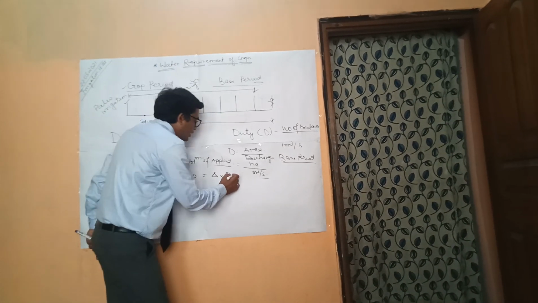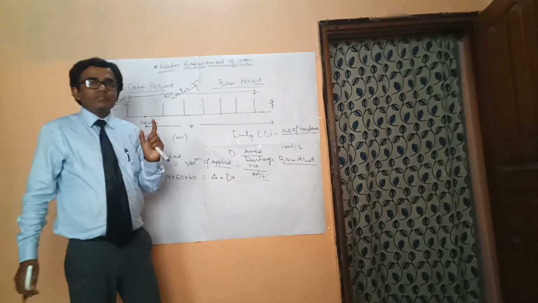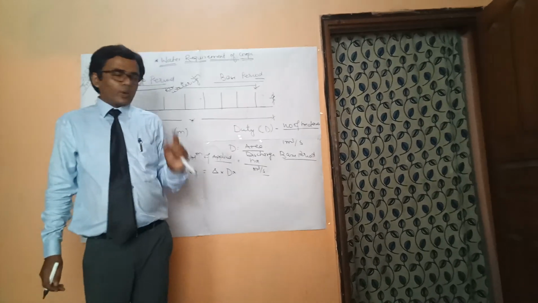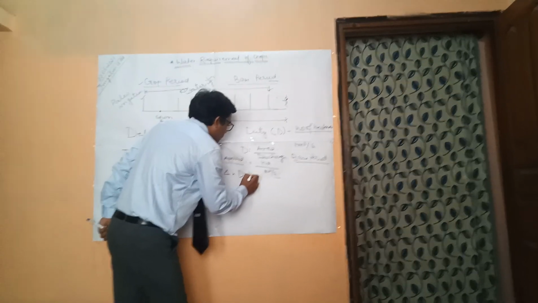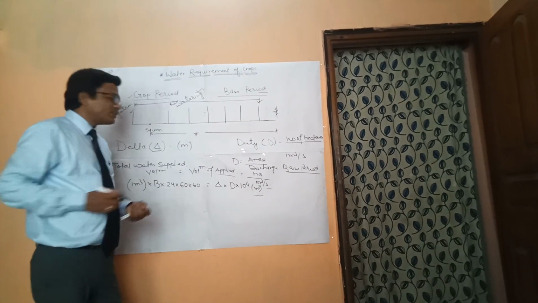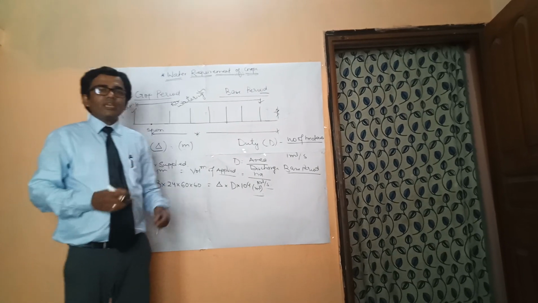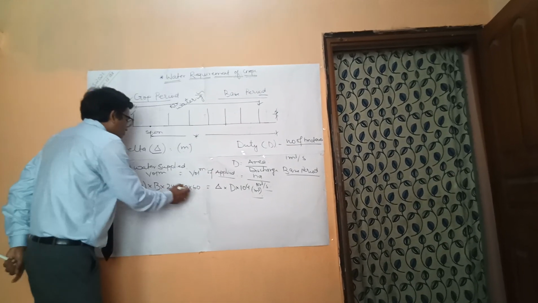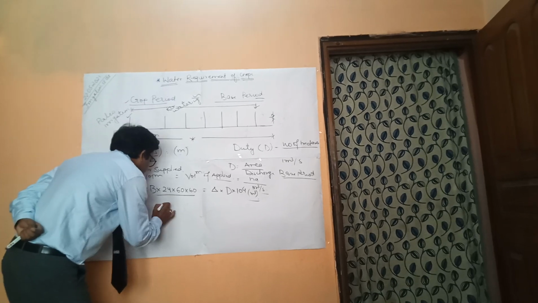So D into, in 1 hectare there is 10 to the power 4 meter square. So D into 10 to the power 4. So this is also in meter cube. So we can see the LHS and RHS units are the same. So we can equate the equations by multiplying these values. We get